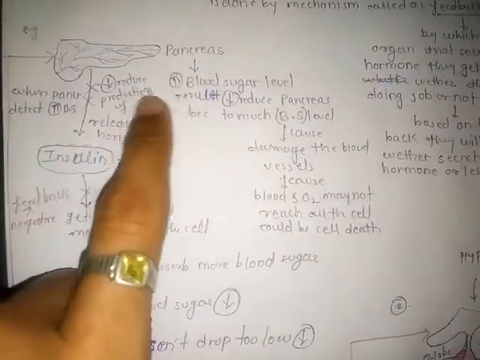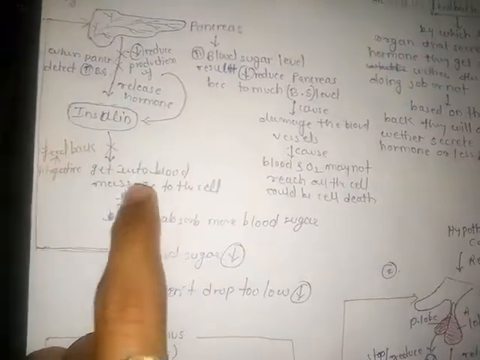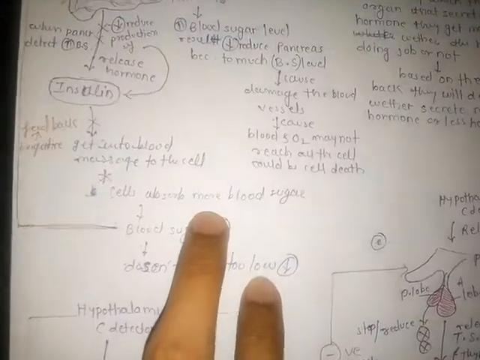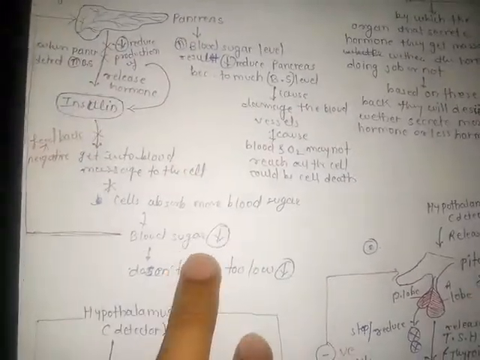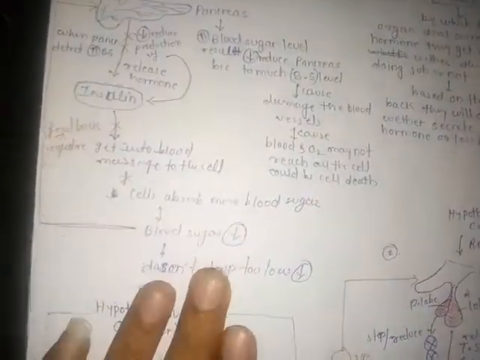In the presence of increased blood sugar level, the pancreas releases one hormone, that is insulin. After insulin is released, it gets into the blood and messages the remaining cells to absorb more blood sugar, so the blood sugar level decreases inside the body.